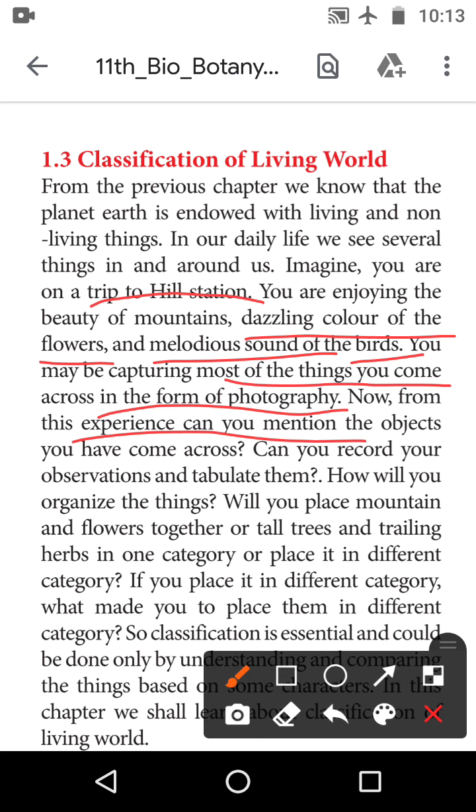How will you make a table of it? This is how you organize the things: you will place the mountains and flowers, tall trees and herbs, from one category into a different category.